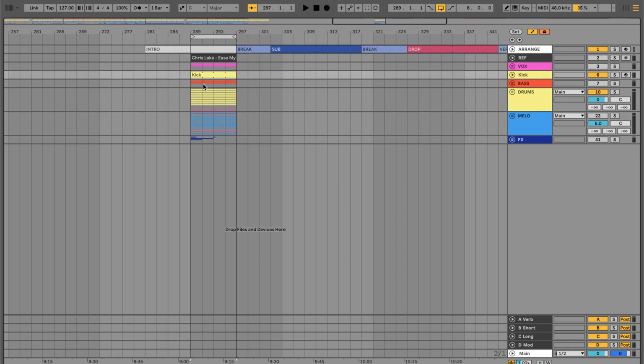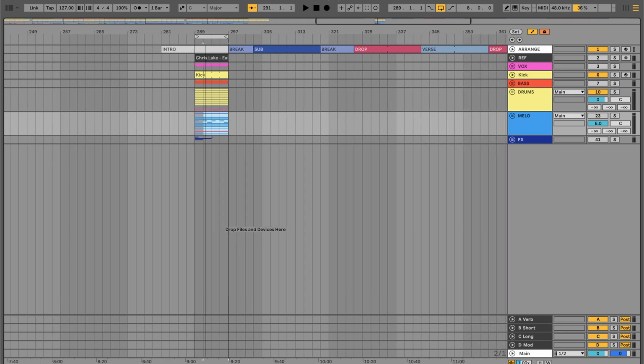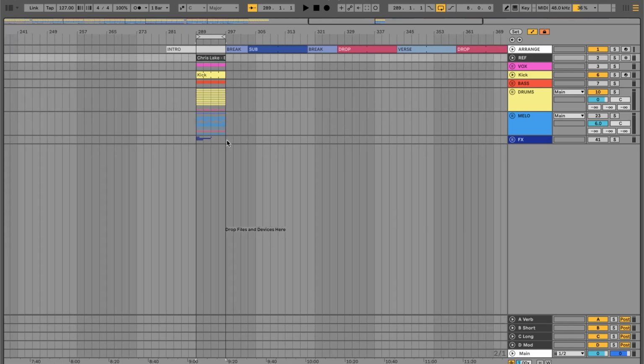So we have our kick, we have our bass, we have all the drums, and we have the melodic stuff, and then we also have the vocals. And then what I'd like to do is build your loop to the climax. So what we have here is the fullest, biggest, most awesome part of the tune. So you might even want to overproduce your loop so that you have even more elements to work with.